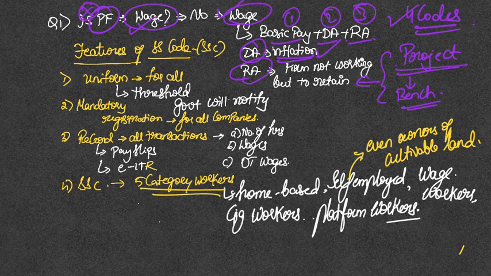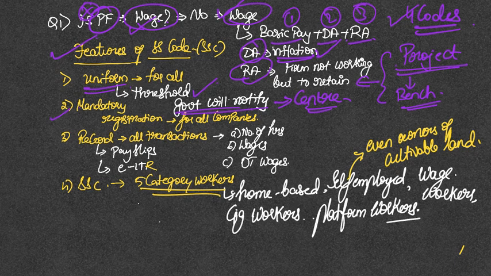So this is it. Now, what are the various features of the Social Security Code, or SSC, or CSS as it is called? Firstly, like we've already discussed, it is uniform for all the employees. However, there can be a threshold beyond which this Social Security Code will be applicable. The government will be notifying it from time to time. Which government, center or state? It is actually the center. Always remember, norms and rules will initially be framed by the central government to ensure uniformity across the country.